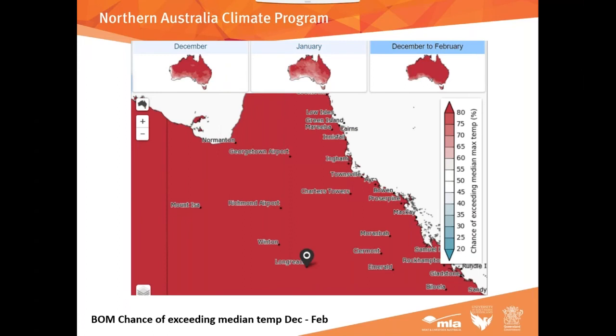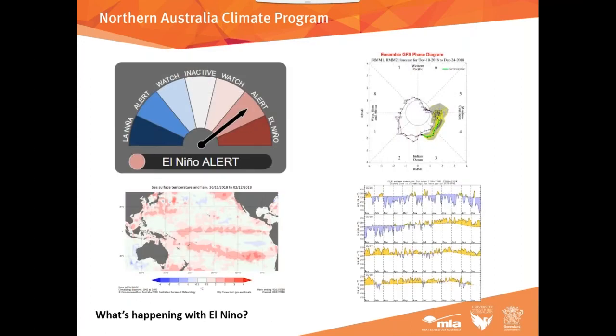So these conditions we're seeing, drier than normal, hotter than normal, they're the sort of conditions you might experience under an El Nino scenario. But we actually don't have El Nino declared at the moment, and I just wanted to run through why that is and talk a little bit about that as well. So I'll just take you to this slide. This has got a lot of information on it, but basically we're still at El Nino alert.